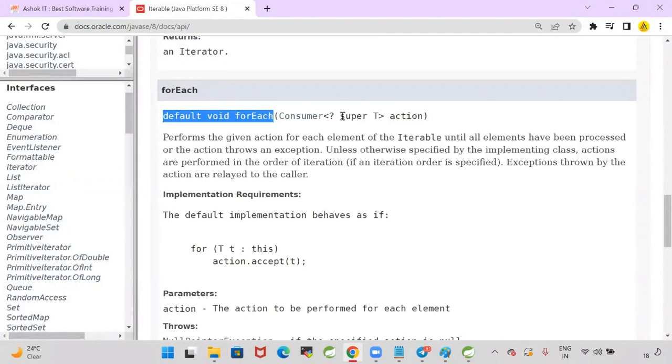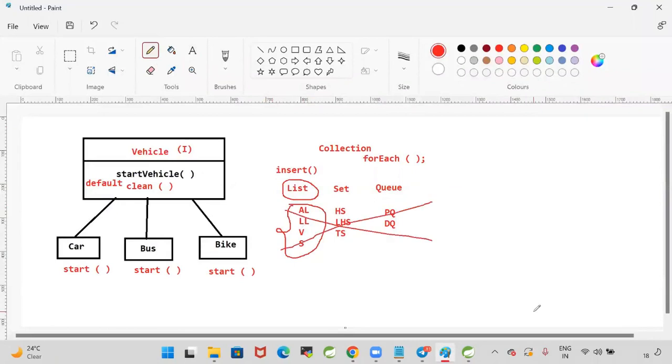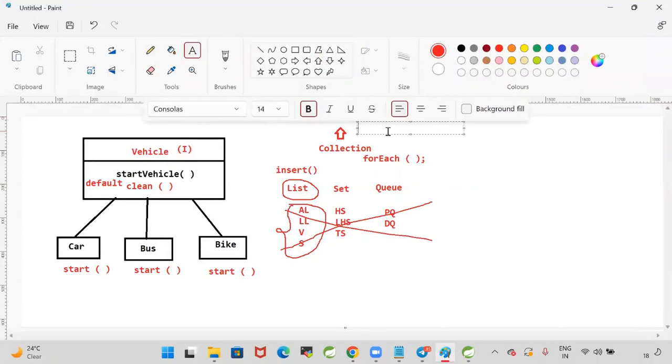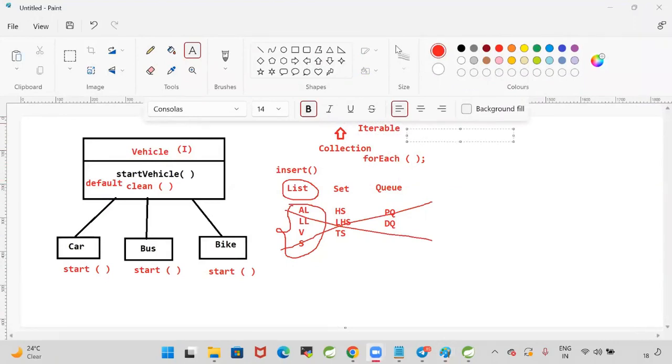Why have they given forEach as a default method? If they don't give forEach as a default method, then what will happen? All the collections framework classes will fail, because Collection is extending the properties from Iterable. When you add a method in the Iterable interface, all the collection implementation classes would have to override the forEach method.